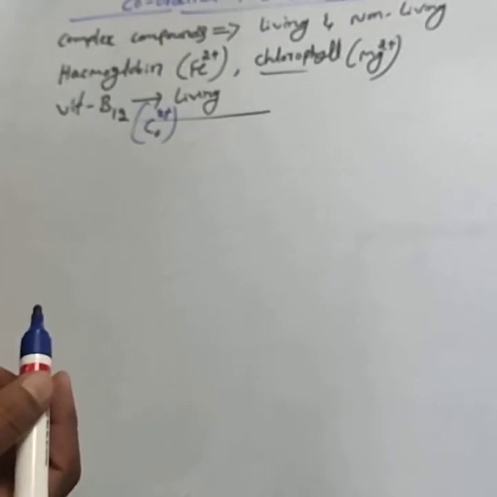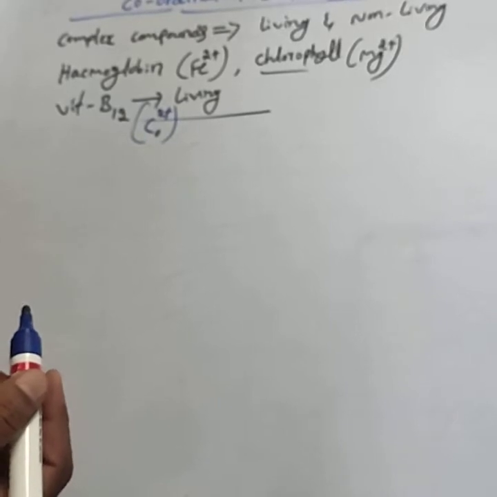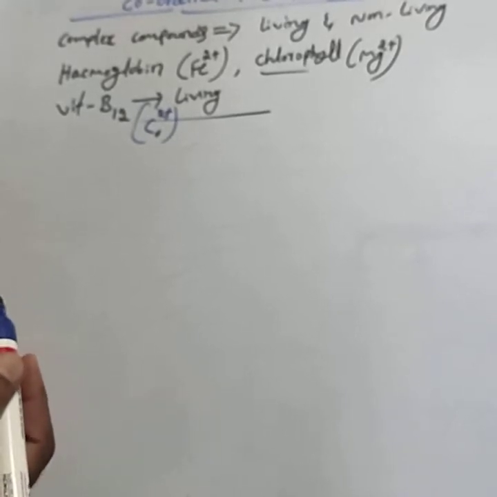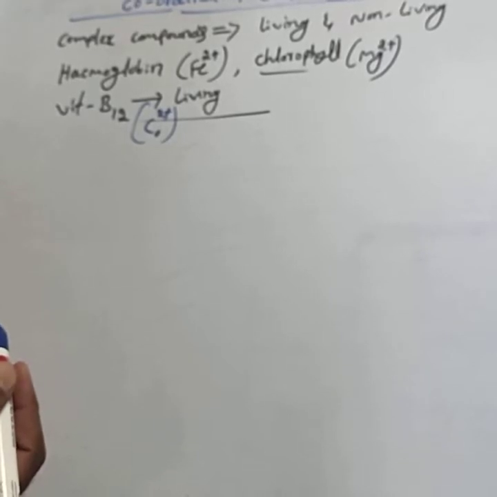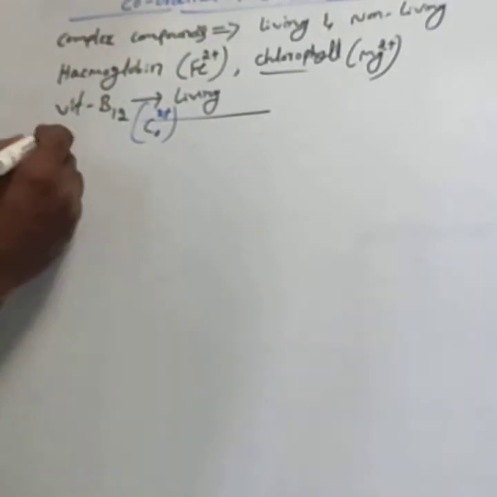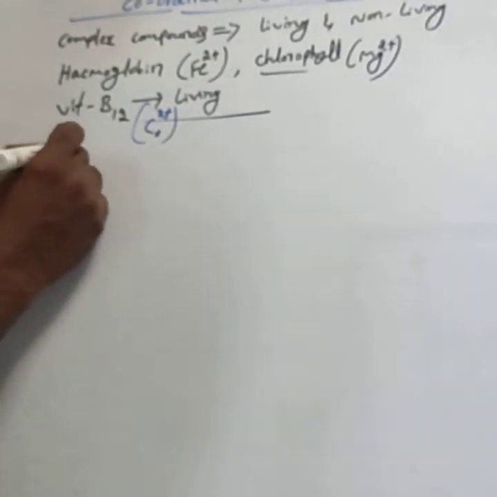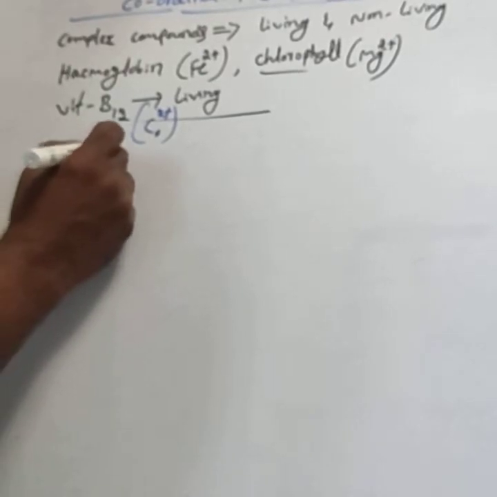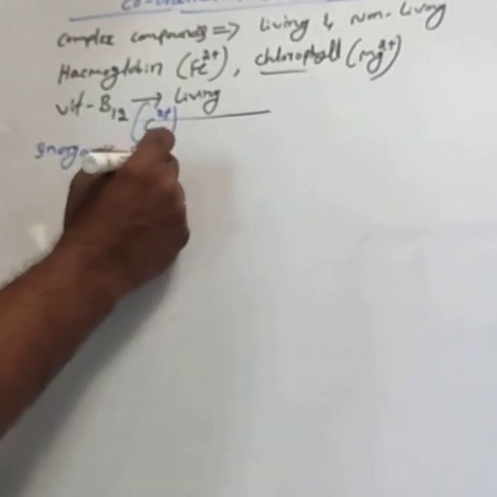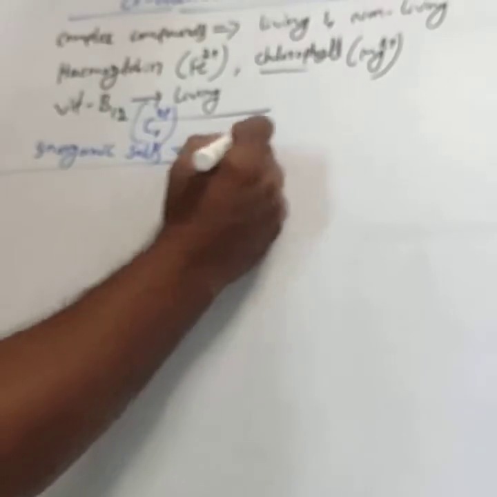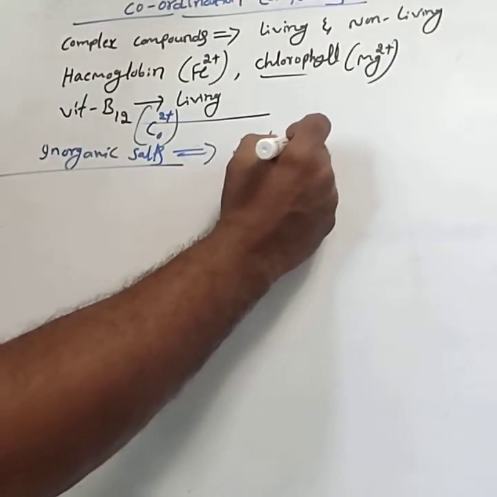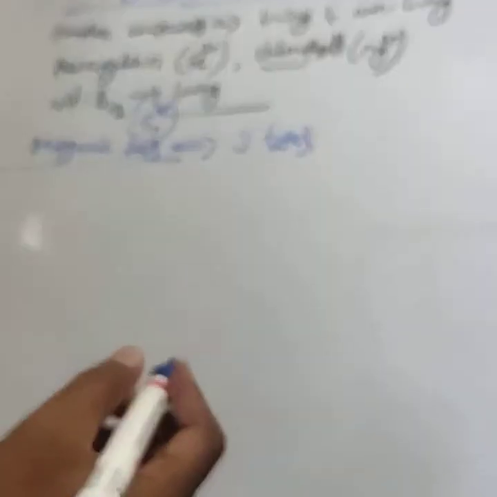The remaining compounds we consider in our syllabus are examples of complex compounds present in non-living systems. Before going to coordination compounds, first we consider inorganic salts. Inorganic salts are of 3 types.